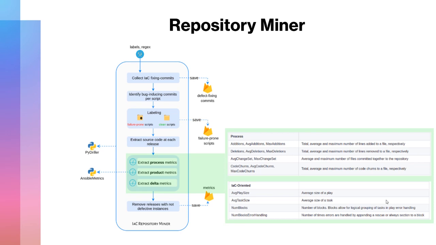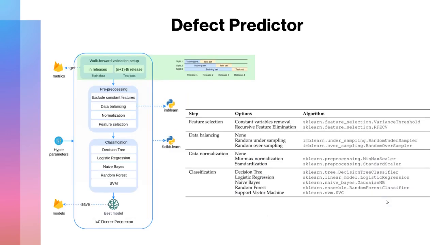The purpose is to collect failure-prone and neutral infrastructure as code scripts needed for the analysis, extract the source code and process metrics, and create the final dataset that is used as a ground truth for training a machine learning classifier. The resulting dataset of observations of failure-prone and neutral infrastructure as code scripts for the individual repositories is used by the defect predictor to build and evaluate the models.